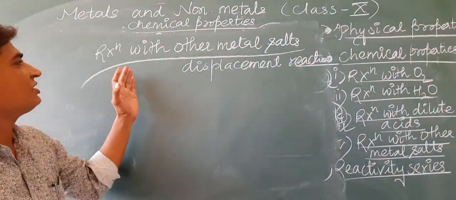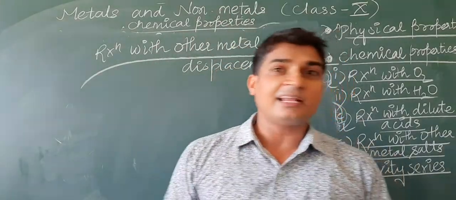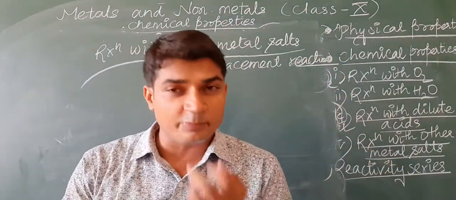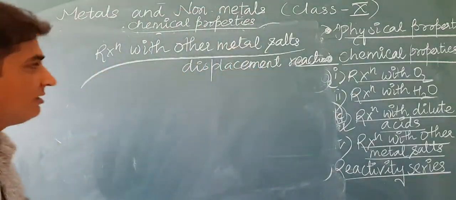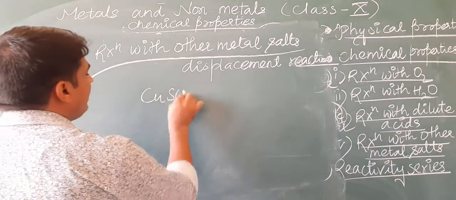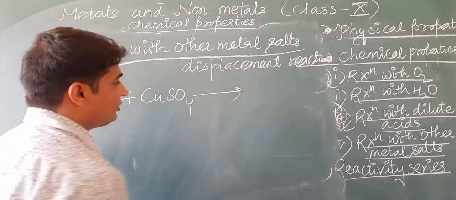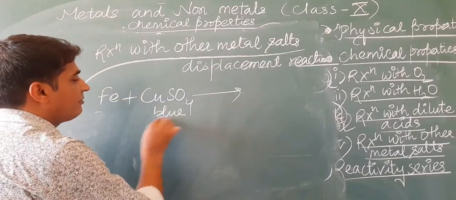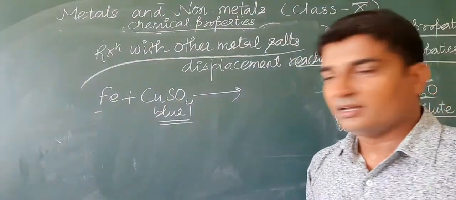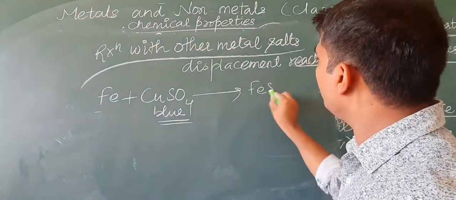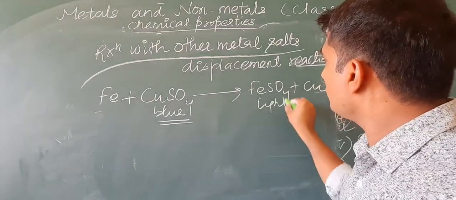Next one is reaction with other metal salts. This reaction we have already discussed. If a metal is more reactive than the metal already present in the salt, then it will be displaced. For example, if we put an iron nail in copper sulfate solution, after some time the color of the copper sulfate solution fades and it becomes light green. Why is it so?